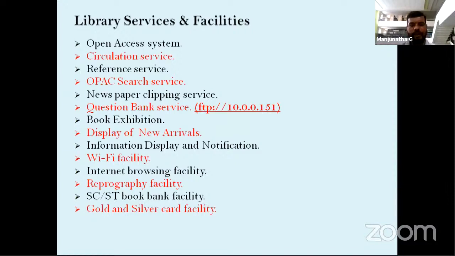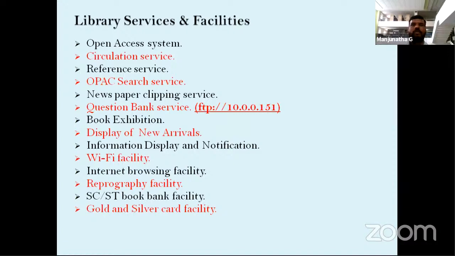Another important facility is the gold and silver card facility. Gold card means, for example, students who got 80% in the previous year, we provide two more books extra. Usually we issue two books, so with another two books, totally four books we issue to those students.